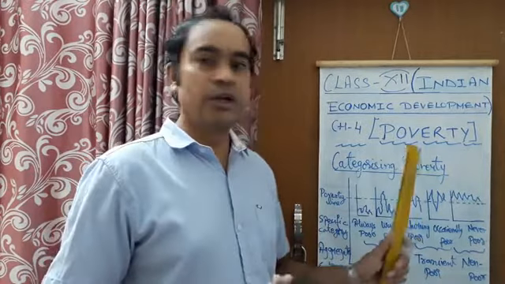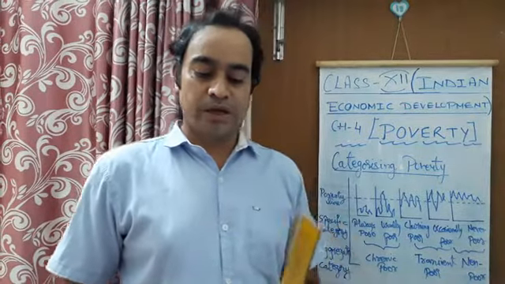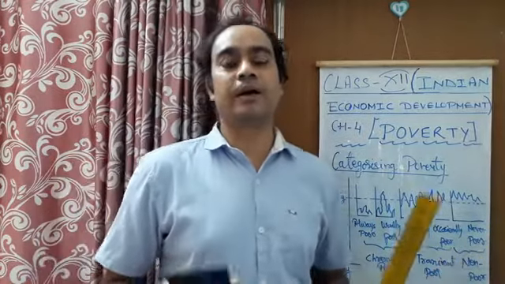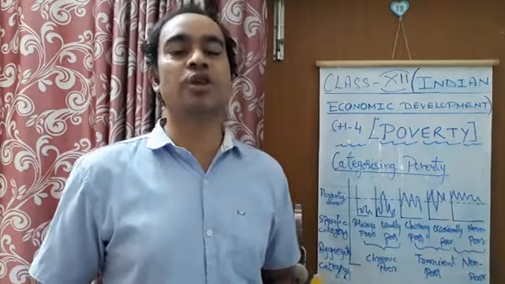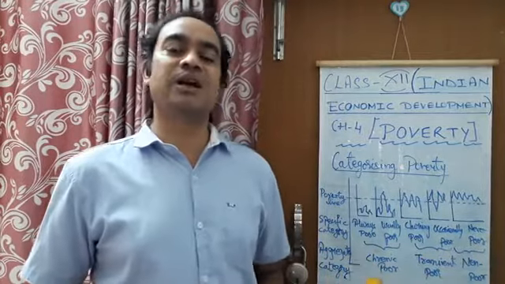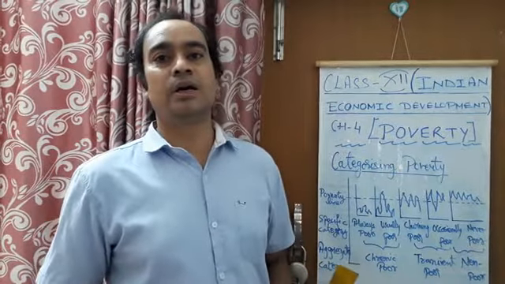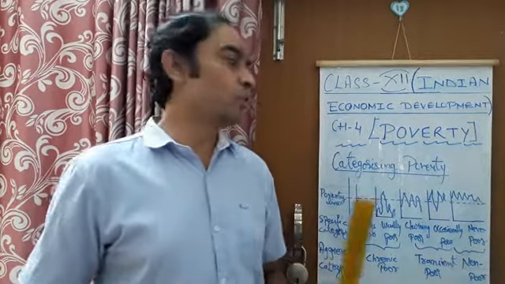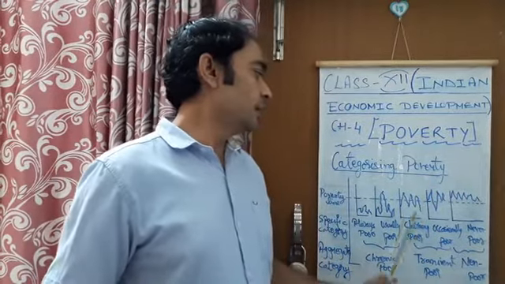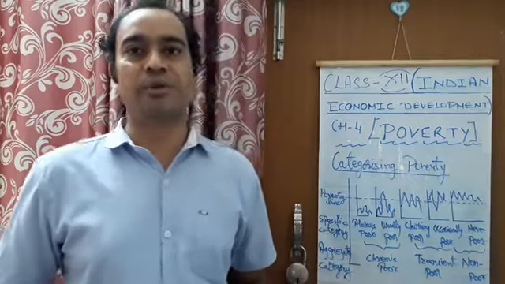So who are these churning poor people? Churning poor people include seasonal small farmers who get their income in one particular season in which they grow their crops, but in the other part of the year they are not growing any crops because they do not have enough money to employ new technological devices on their farm. Therefore only in one season are they found growing crops, and so they move below or above the poverty line. These are the seasonal farmers, the churning poor people.